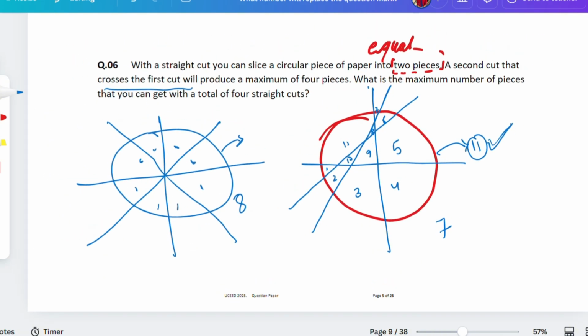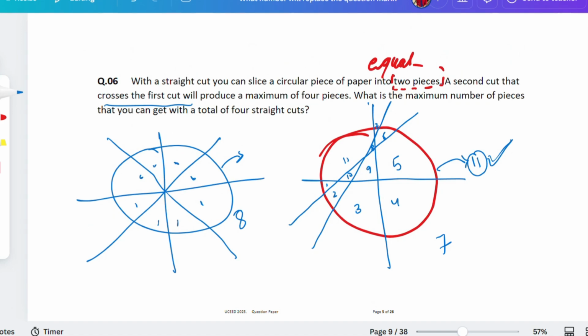This is how you have to cut. The more times you intersect the lines, the more cuts you get. In the first one, I have only one intersection. In the second one, I have one. Okay, this one would be the second. 1 and 2 intersections. In this one, 1, 2 and 3 intersections. So the number of times you add intersections with the different lines, you'll be getting a lot more cuts.